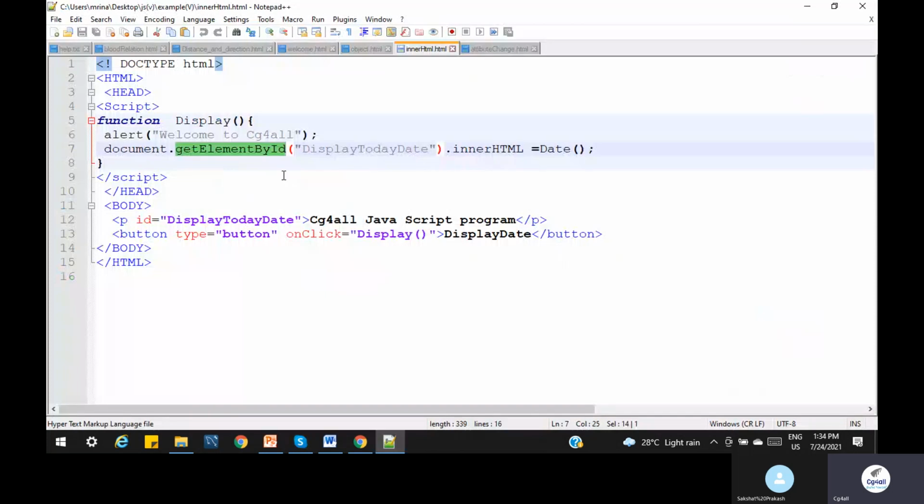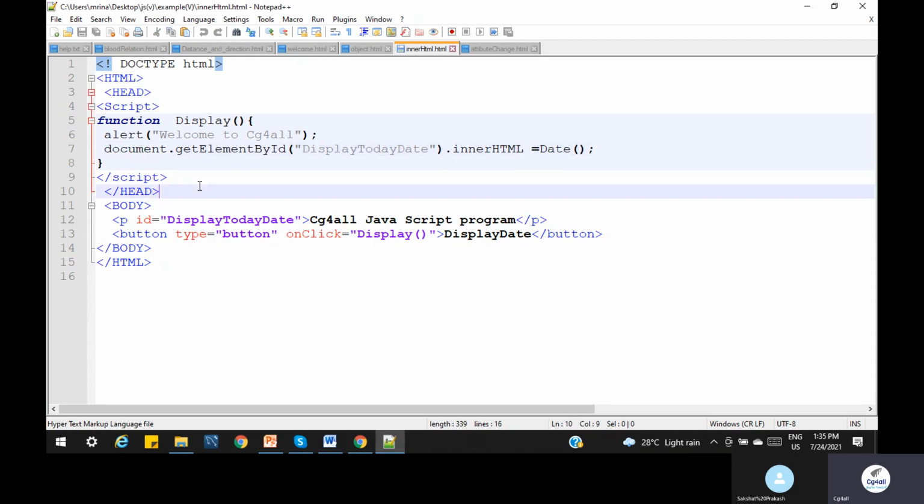Document dot getElementById will take this value. Then our requirement is dot innerHTML, which should print the value. What I am doing here is taking this date value and assigning it to this variable. Where will this value go? Where the P is. Where the P is aligned, we put this date. Date is a predefined function that gives the current date. Where this display is, in the same way it should display this value.